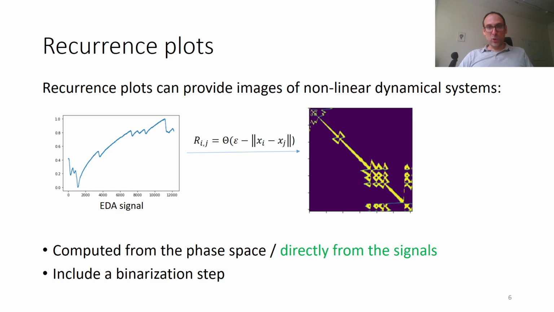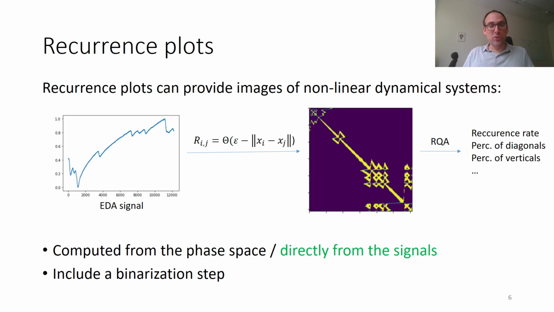In the literature, what people do from this image when they are studying physiological signals for emotion assessment is that they then extract features from this image using a technique called recurrence quantification analysis. And it means extracting, for instance, a recurrence rate, which is the percentage of white dots or yellow dots in this image. The percentage also of dots that form diagonals, or percentage of dots that form vertical shapes or horizontal shapes in the image. So basically they used engineered features.